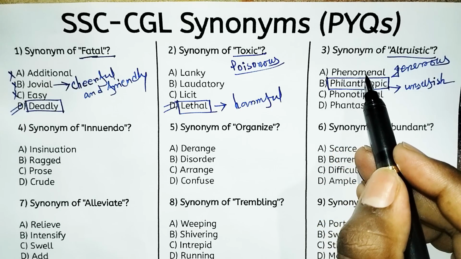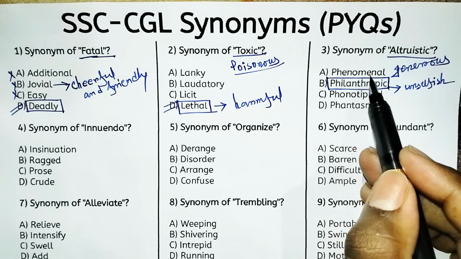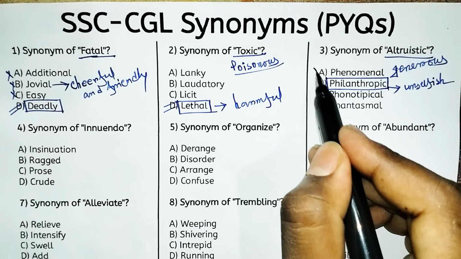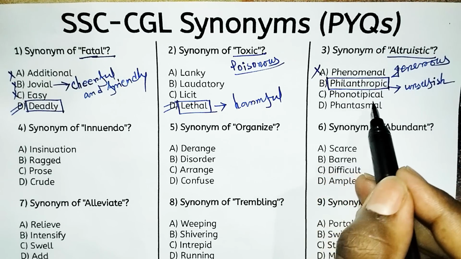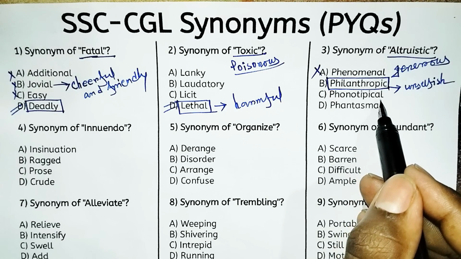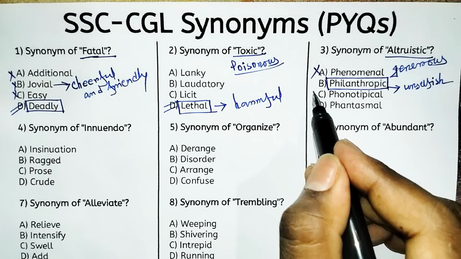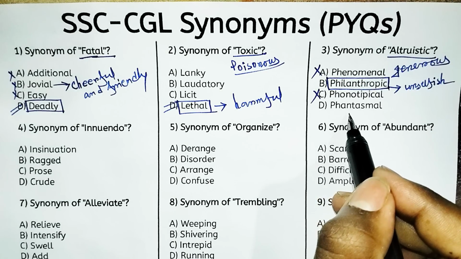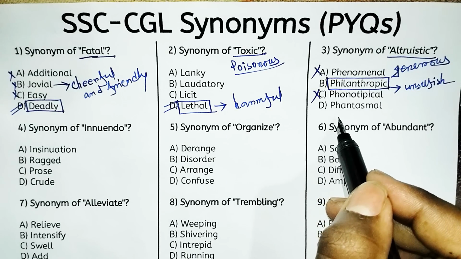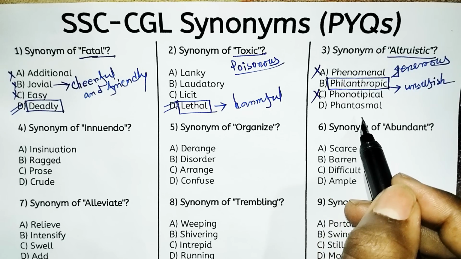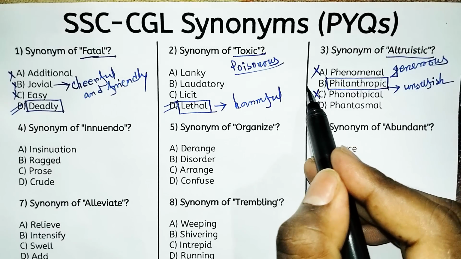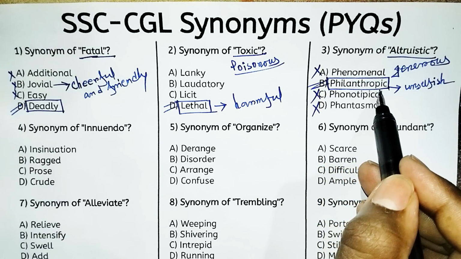And what is the meaning of phenomenal? Look, phenomenal means remarkable or extraordinary. That's why A is not the right answer. And phenotypical, actually it is not a standard word. That's why we have to eliminate option C. And what is the meaning of phantasmal? Phantasmal means ghost-like, or you can say illusory. That's why option D is not the right answer. So the right answer is option B, that is philanthropic.